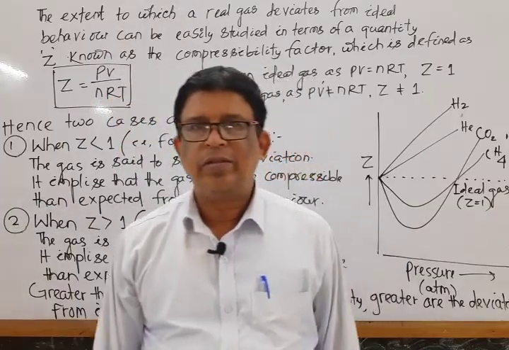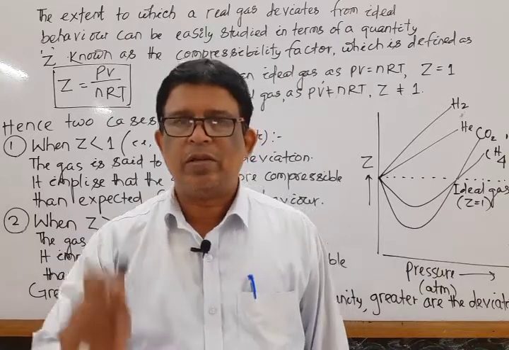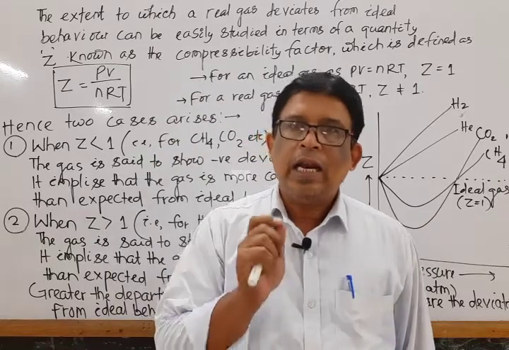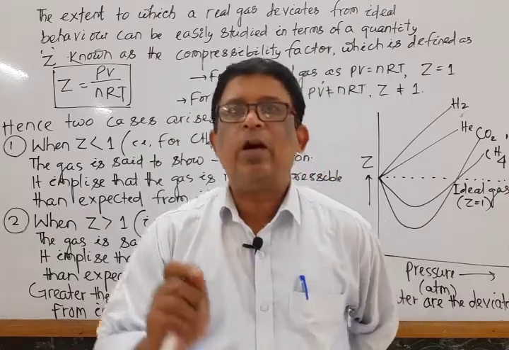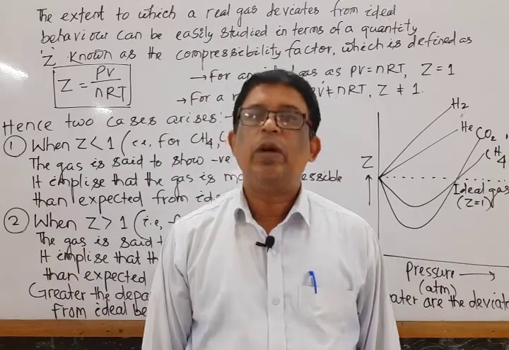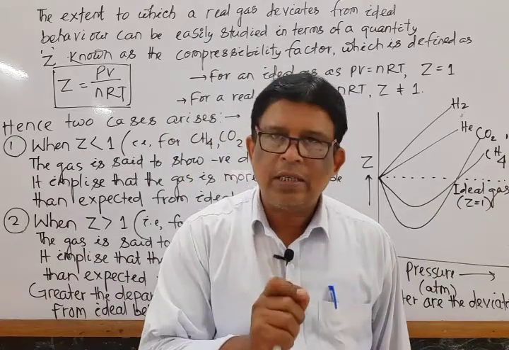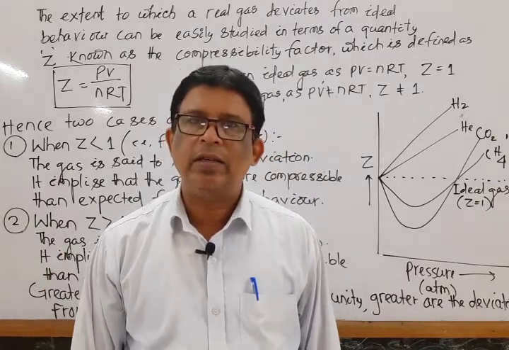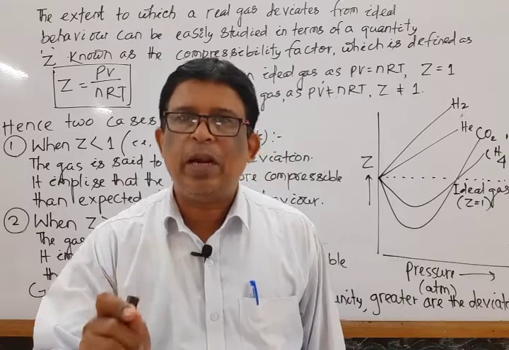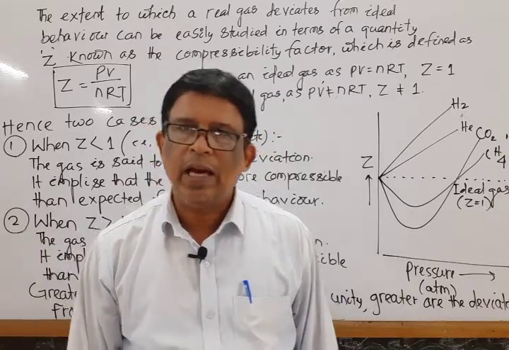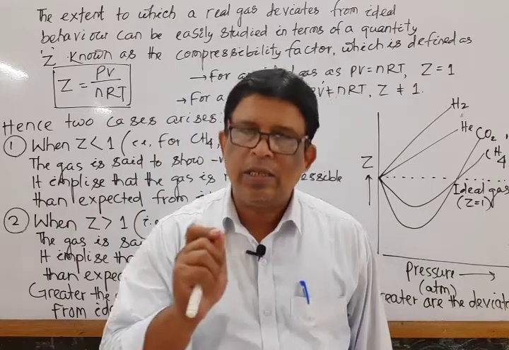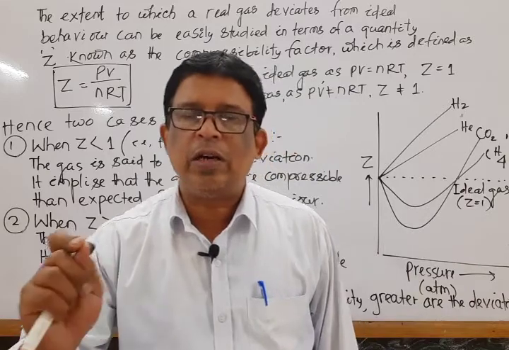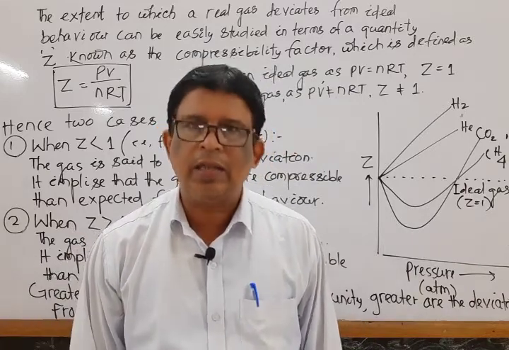Now, note down, that is ideal gas equation. Already we discussed, I repeat again. What do you mean by ideal gas? A gas which obeys the ideal gas equation, that is PV is equal to nRT, at all conditions of temperature and pressure is known as ideal gas.